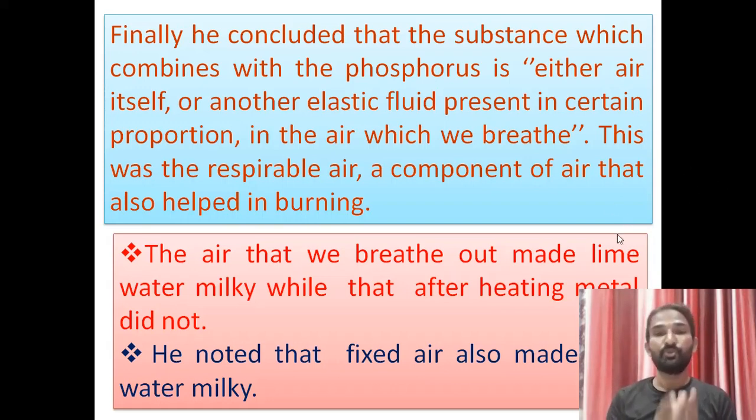During the phosphorus experiment, the phosphorus combined with an air component, either the entire air itself or a particular proportion of the air, which helps the burning of phosphorus. That air which we breathe is called respirable air. So here you should remember two words mainly: one is fixed air and the second is respirable air. When Lavoisier burned the charcoal, it released a gas called fixed air, which is now called carbon dioxide.